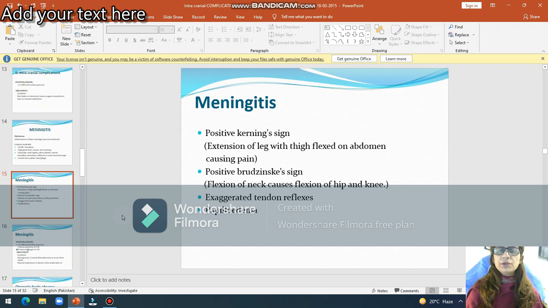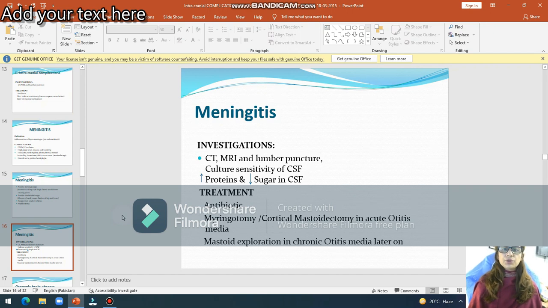So clinical features will include positive Kernig's sign, extension of the leg when the thigh is flexed on the abdomen, patient will feel pain, and positive Brudzinski's sign when flexion of the neck causes flexion of the hip and knee. Then there will be exaggerated tendon reflexes, papilledema due to raised intracranial pressure. So investigations will be CT, MRI, lumbar puncture, examination under microscope, culture sensitivity of the CSF. Then CSF will show increased protein and low sugar level.